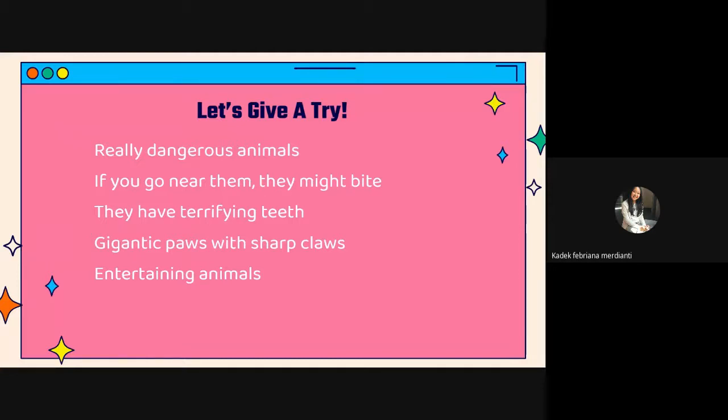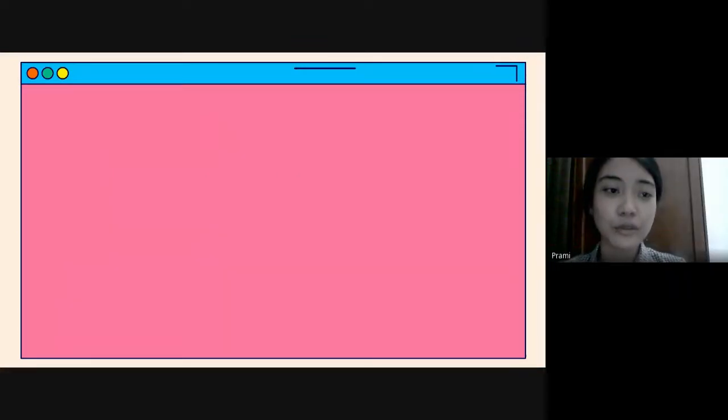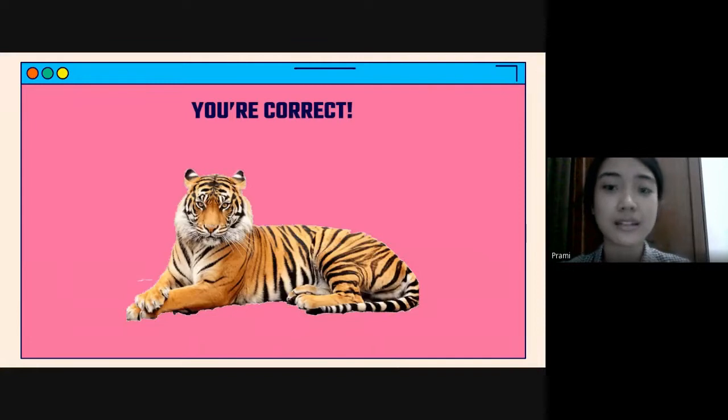And the sequence is, the first line must be the third line, in which they have terrifying teeth. And then, if you go near them, they might bite. And then gigantic paws with sharp claws. And then entertaining animals. And the last one is really dangerous animals. Okay, you're right, Febri. Thank you. And the next slide.